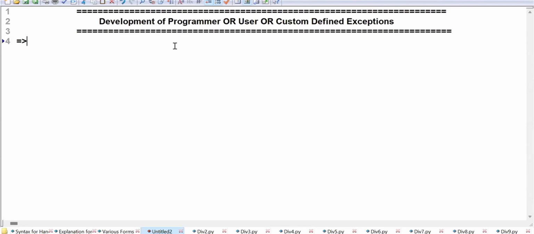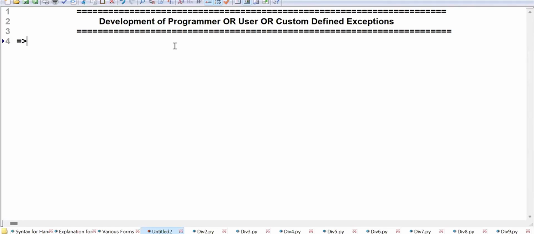a COVID-19 case study application, there are some exceptions that will come. When I'm developing a pharmacy or medical store application, definitely some exception will come. When I'm developing a banking application, definitely some exceptions will come. Whichever domain I'm developing, some type of exceptions will come. But those exceptions are not there in the predefined exceptions list.